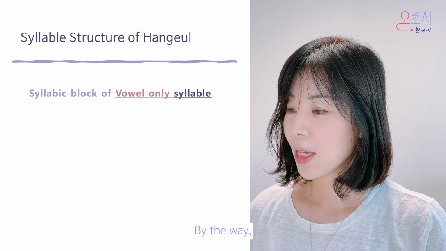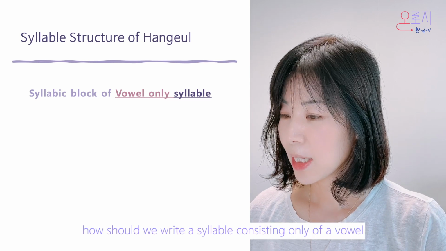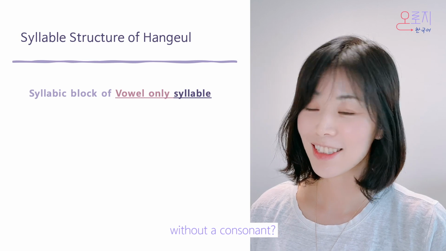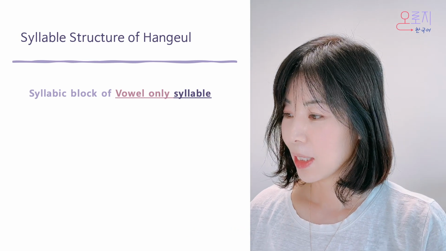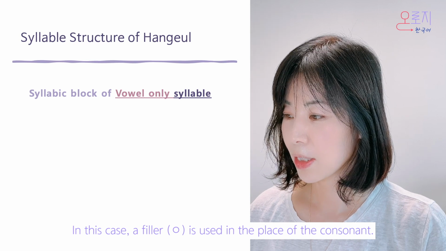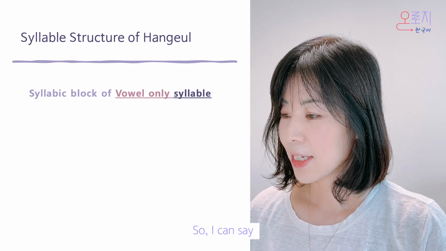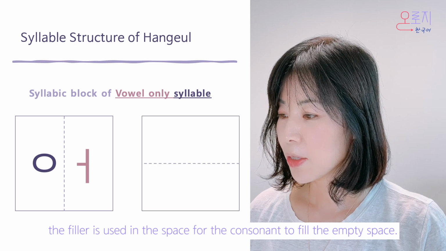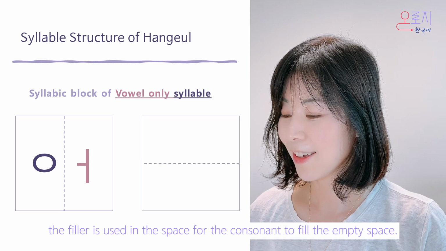By the way, how should we write a syllable consisting only of a vowel without a consonant? In this case, a filler is used in the place of a consonant. So, the filler is used in the space for the consonant to fill the empty space like this.